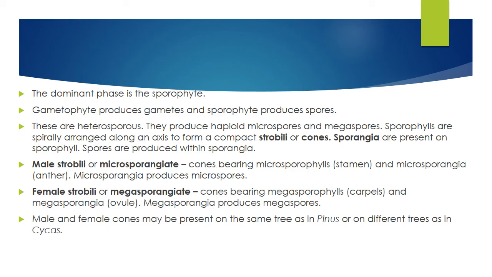Sporophylls are spirally arranged along an axis to form compact strobili or cones, like in pteridophytes. Sporangia are present on the sporophyll, within the sporophyll. Spores are produced within sporangia. So this is the thing. Male strobili are microsporangiate. See, very simple.